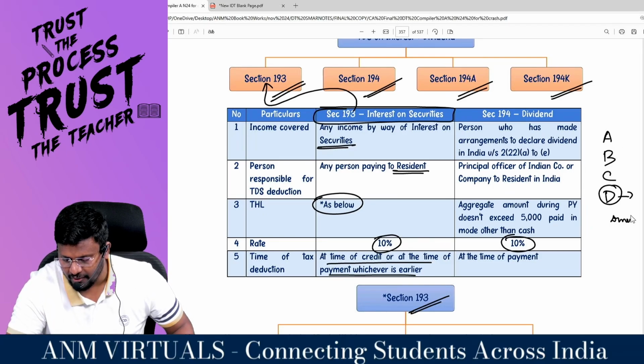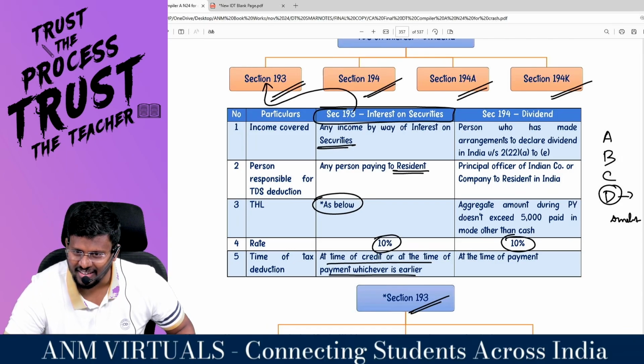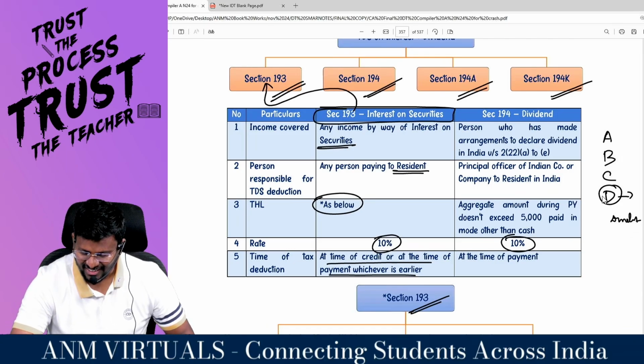Sir, A, B, C, D. D stands for dividend. D stands for what? Dividend. D stands for diplomatic mission. D stands for dividend.